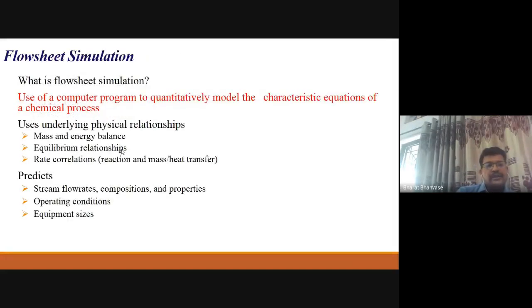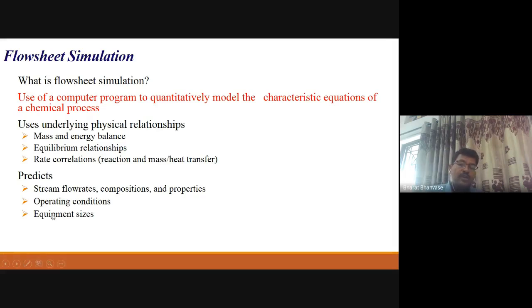So again, this is related to process flow sheet simulation, right? So what is process flow sheet simulation? It is the use of a computer program to quantitatively model the characteristic equations of chemical processes. So what are the relationships or equations we are using here? Heat and mass balance. Then we have equilibrium relations, as we have discussed earlier also. Rate correlations, that is reaction and mass and heat transfer rates, how they can be defined and what the equations are. And what are the advantages here?